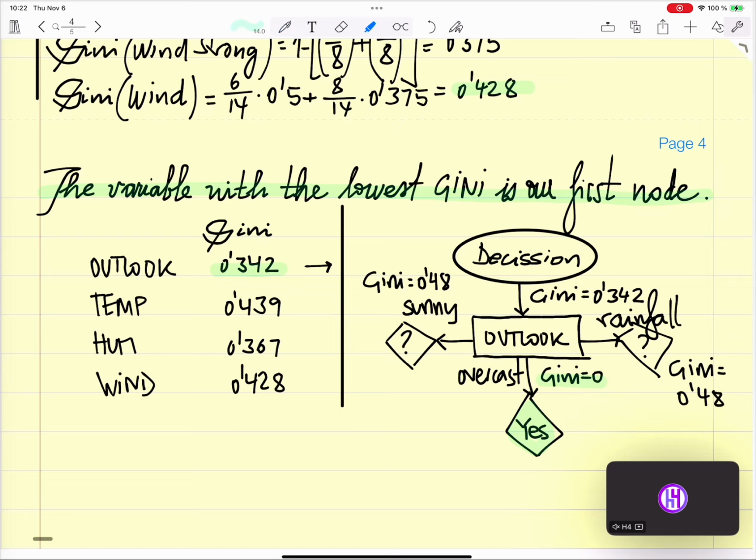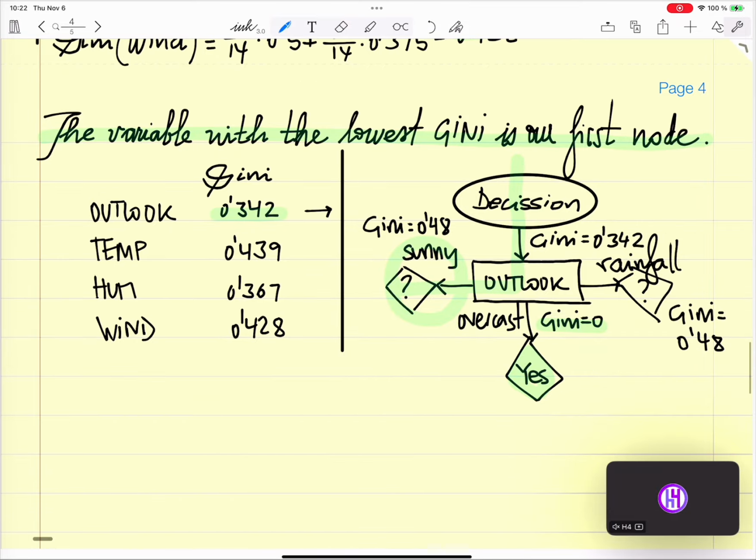Anyway, if we have this, now we need to deep dive on Outlook Sunny. You can do Outlook rainfall first, but I'll just go ahead and say, what happens with Outlook?